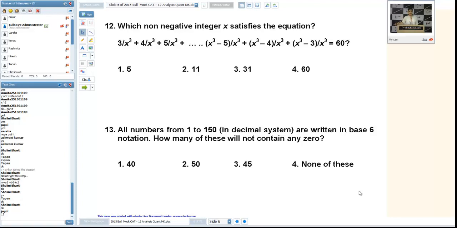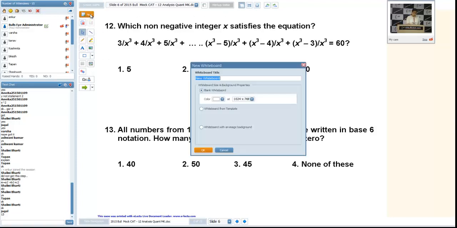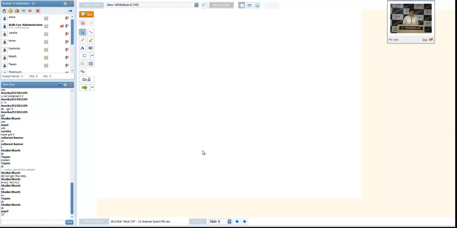All numbers from 1 to 150 are written in base 6 notation. How many of these will not contain any 0? Let us see. Our range is 1 to 150. As we know, whenever we take a number, for example, if I take say 24, that is in decimal notation, and we want to convert this number into base 6.